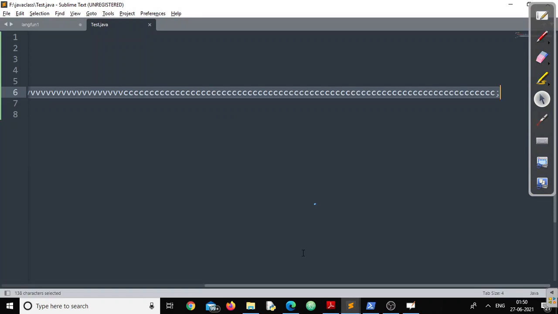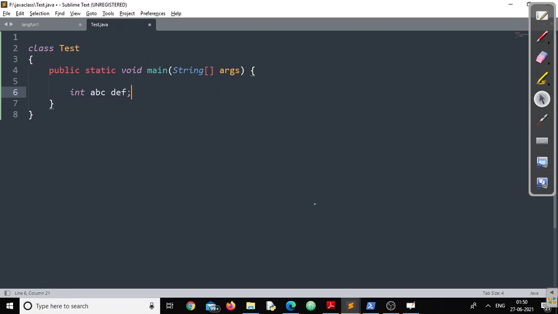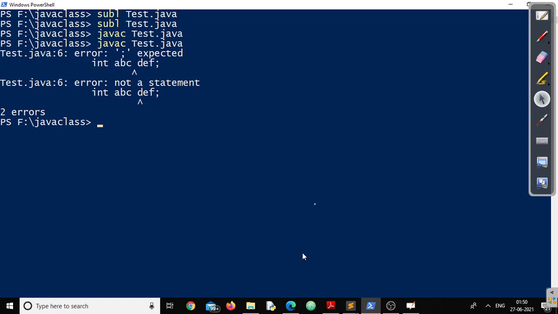But at the same time, if I am writing ABC followed by DF, this is not allowed. You can check. Immediately your compiler will say int ABCDF, not a statement. Means you cannot give a space in between. So it says test.java at line number 6 there is an error. What error? Not a statement. Which one? DEF. Because it could not understand what DEF is, whether it's an identifier or what. That's why it says it is not applicable at all.